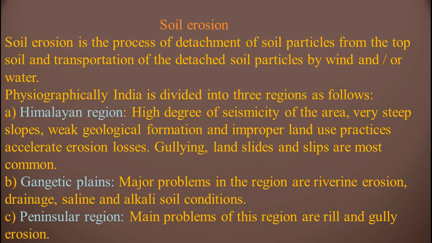Gangetic plains. Major problem in this region is riverine erosion. Gangetic plains means, we know the name of Ganga river, and the Ganga river means predominance of water. It consists of major water. So here the main problems will be riverine erosion, drainage, saline and alkaline soil conditions. Peninsular region: main problems of this region are rill and gully erosions.